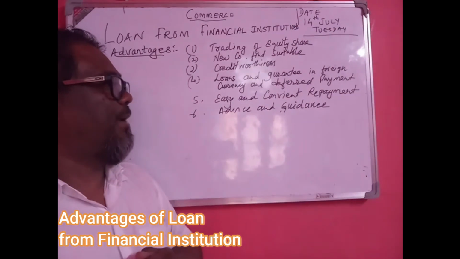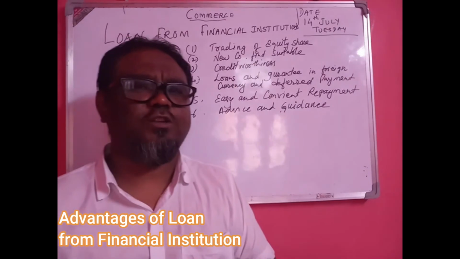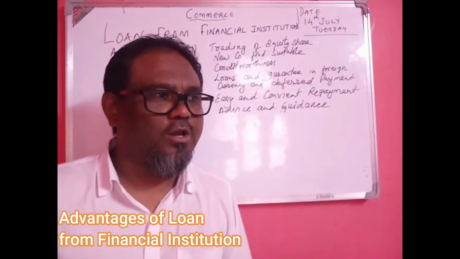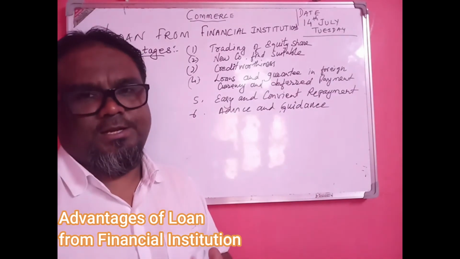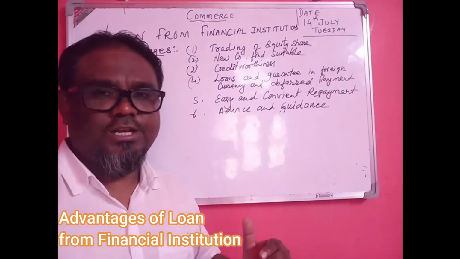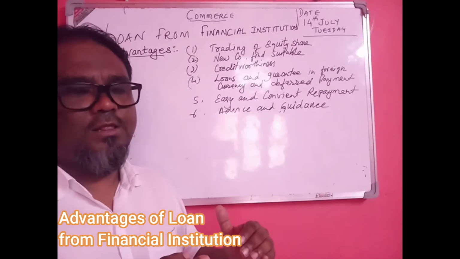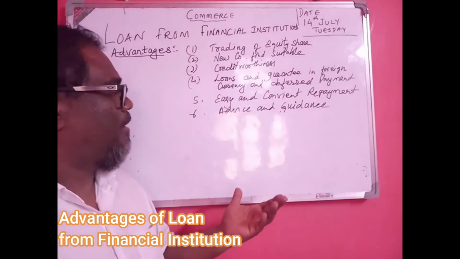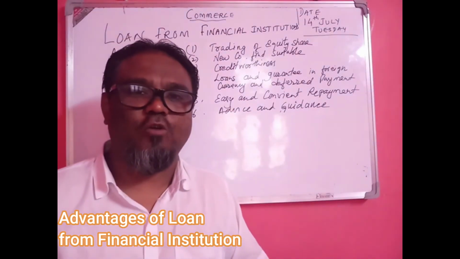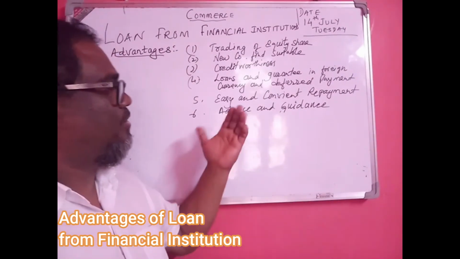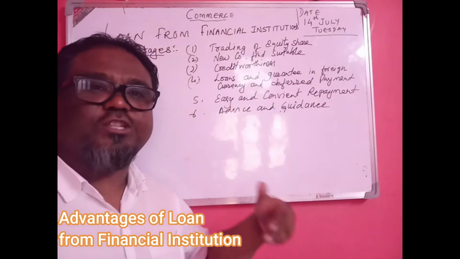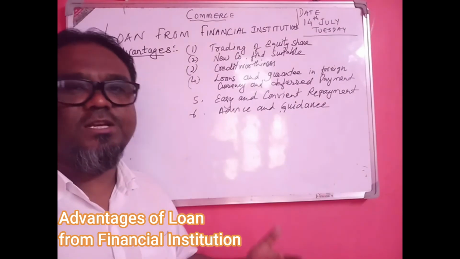Next, easy and convenient repayment. The rate of interest and the mode of payment are convenient, easy, reliable, relaxable, we can say. So it is easy for the corporate house. This is economical and convenient; the rate of interest and the mode of payment are easy,